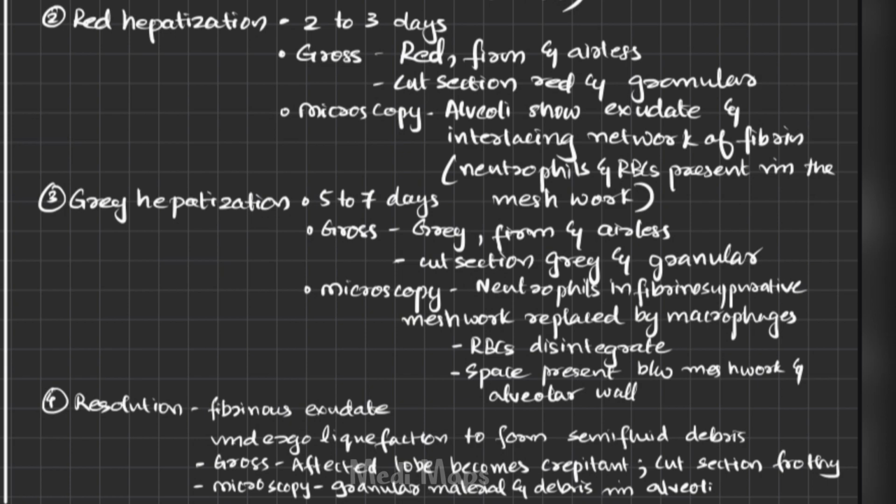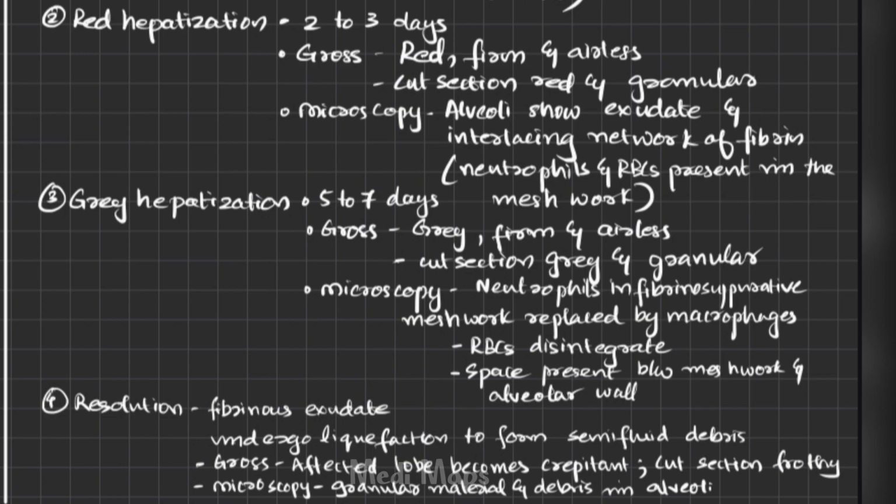The third stage is gray hepatization. It lasts for 5 to 7 days. Talking about the gross appearance, it slowly loses its red color and assumes a gray color and it is firm. Thus the name gray hepatization. On cut surface it shows a gray and granular appearance.